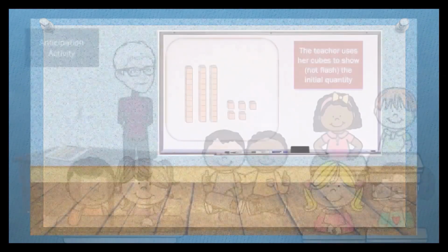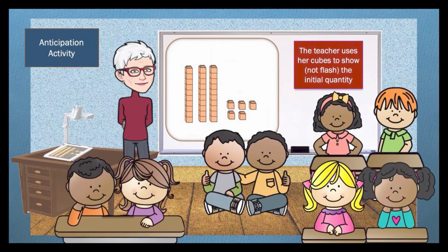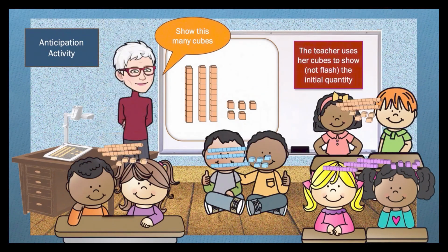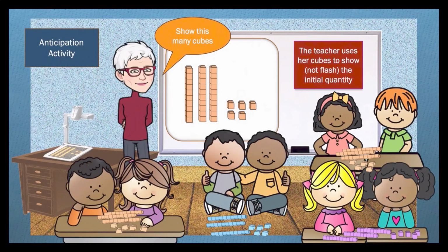At this time, it is appropriate for the teacher to shift to using the anticipation activity. In this activity, the teacher uses her cubes to show, not flash, the initial quantity. After students get out this quantity with their cubes, the teacher then tells the students the rest of the story, either how many more candies are made or how many are sold. She writes down this information for students to see so they can refer back to it if necessary. For example, the teacher might write, makes 34 more or sells 18.